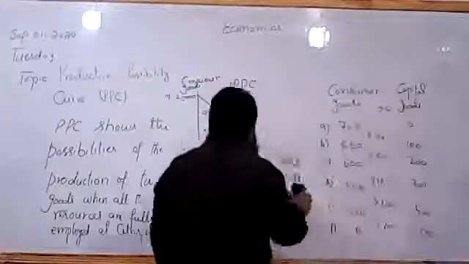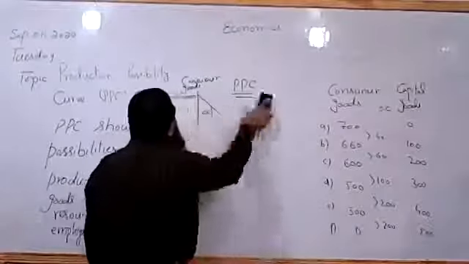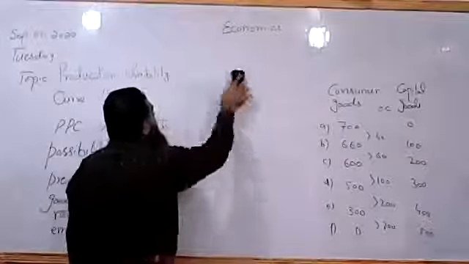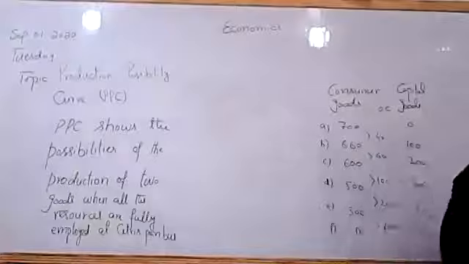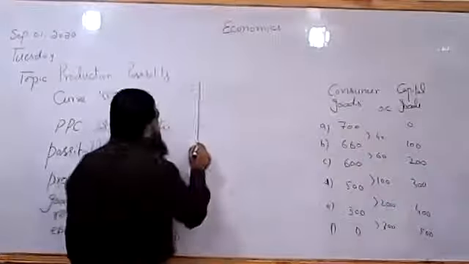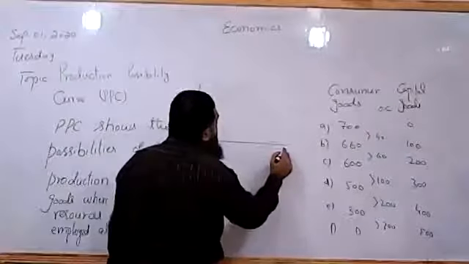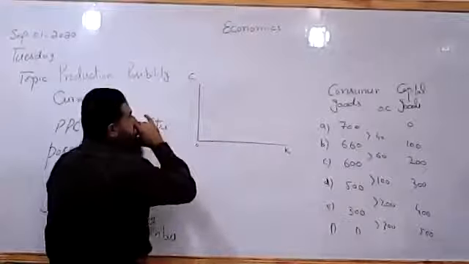If we draw this opportunity cost curve, or production possibility curve, we get a different shape, which is bowed outward. Here I am taking capital goods represented by K. This is 0. This is consumer goods.